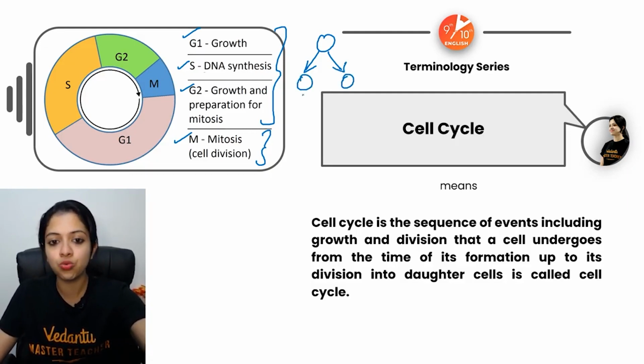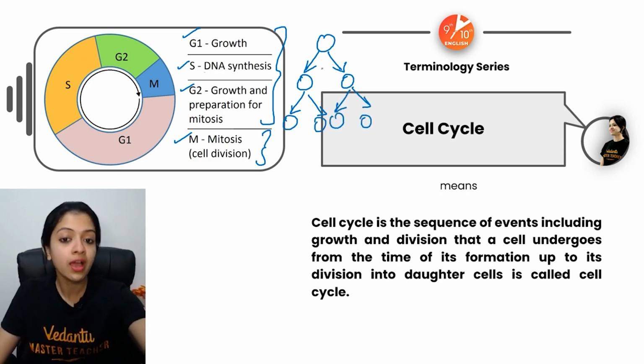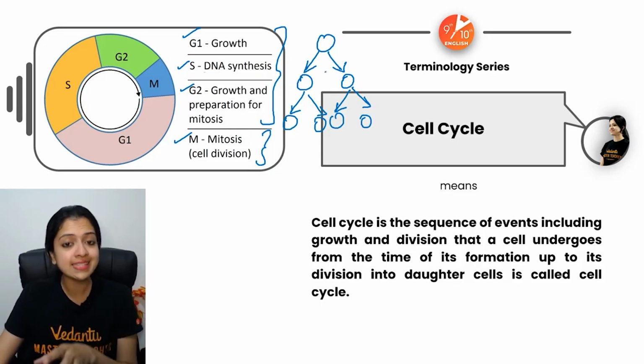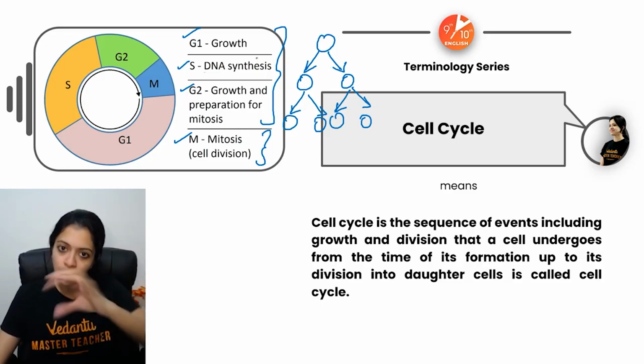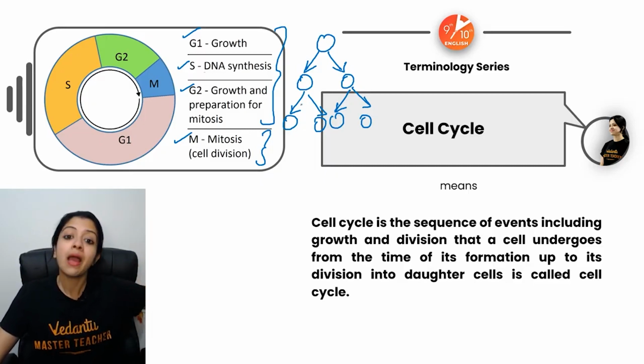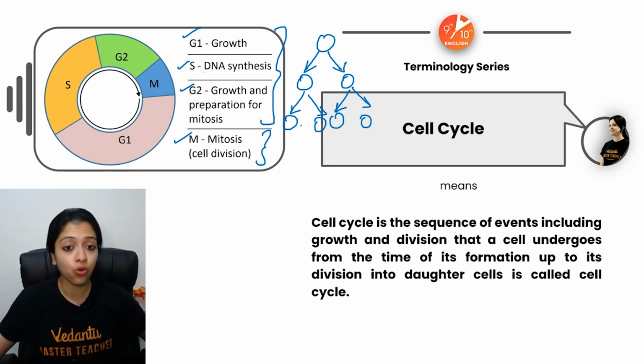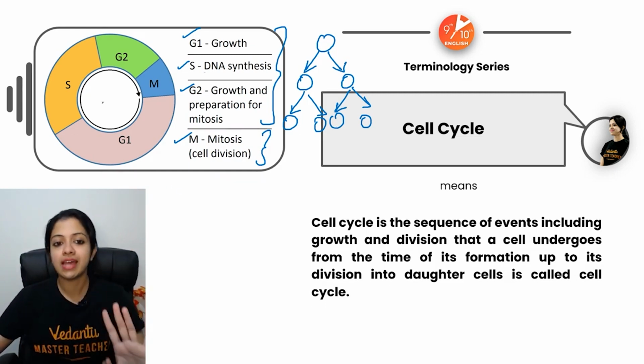Then these two cells independently undergo mitosis to form their individual daughter cells and so on.